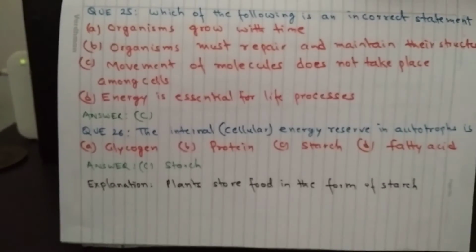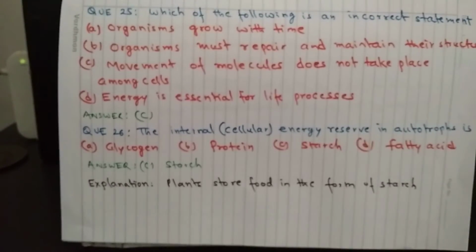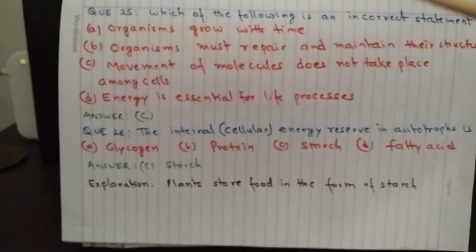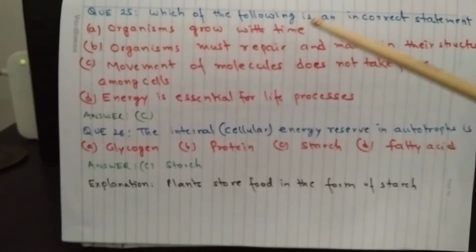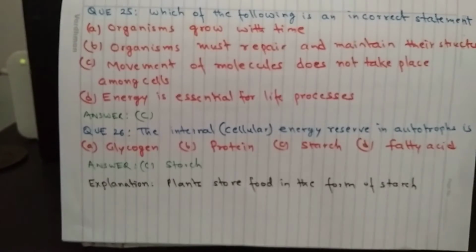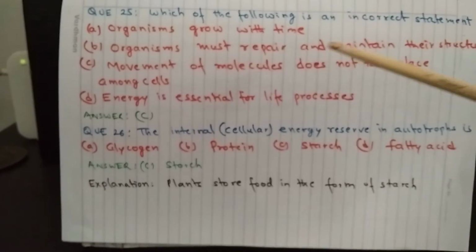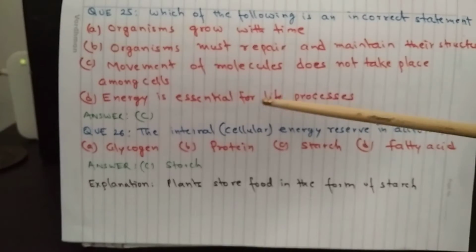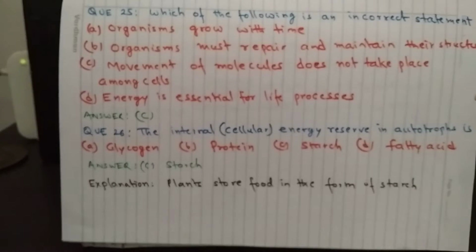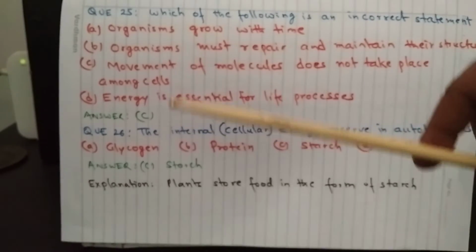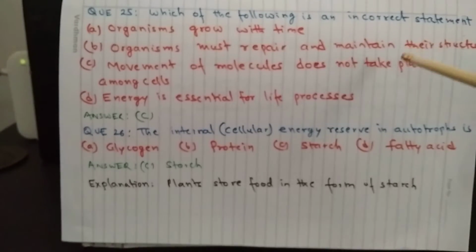Question 25. Which of the following is an incorrect statement? A. Organisms grow with time. B. Organisms must repair and maintain their structure. C. Movement of molecules does not take place among cells. And D. Energy is essential for life processes. And the answer is C. Movement of molecules does not take place among cells. So the opposite of it is true, because movement of molecules takes place.